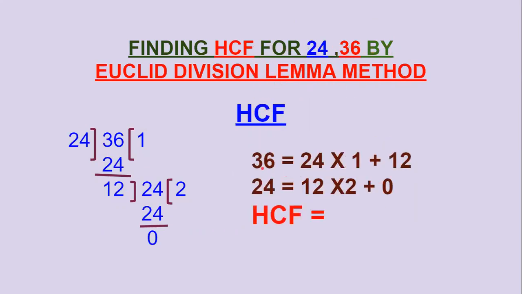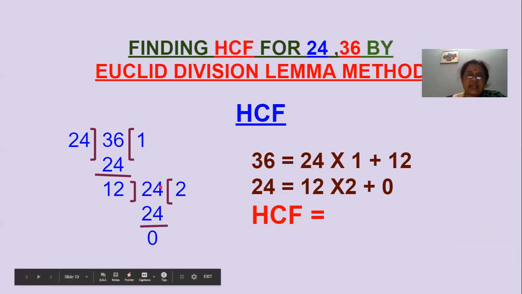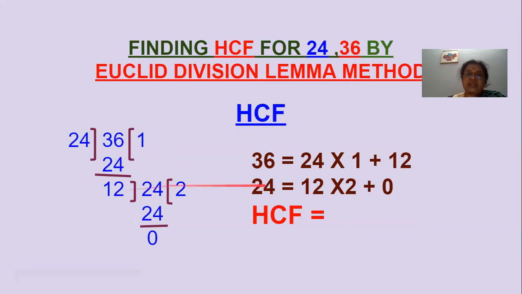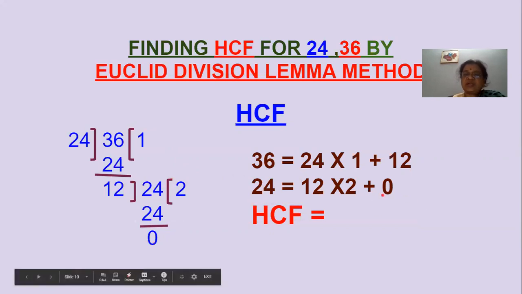See here, 36 can be written as 24 into 1, and what is the remainder? Here it is 12. So 36 can be written as 24 into 1 plus 12. And again 24 can be written as 12 into 2, plus 0, the remainder is 0.